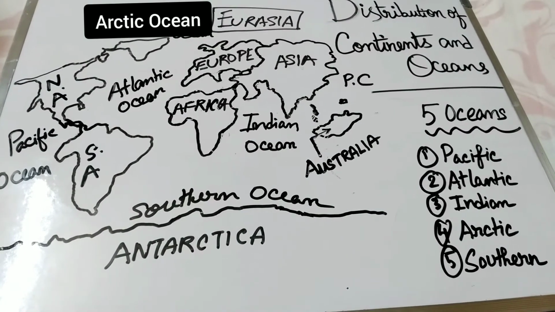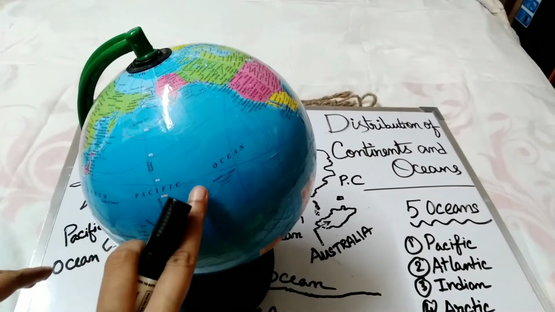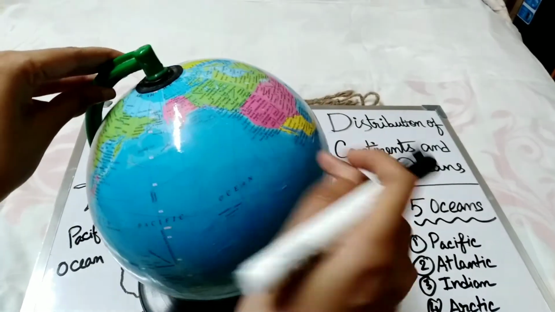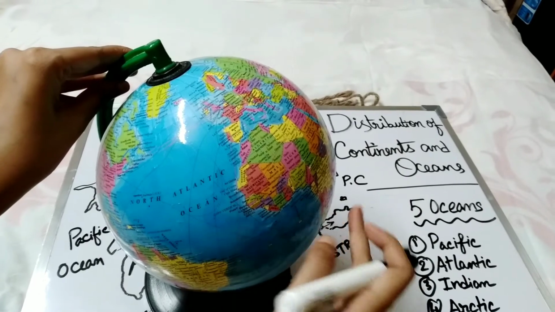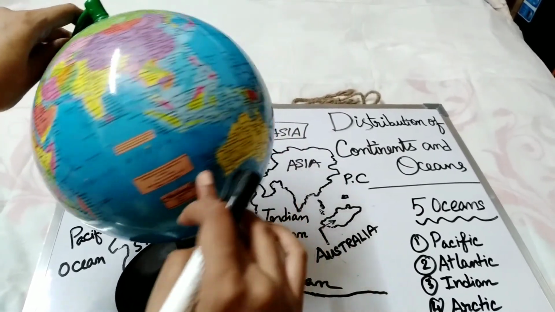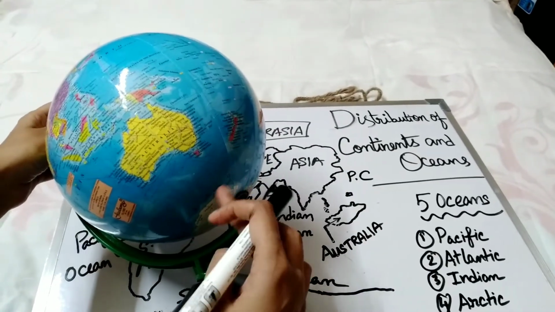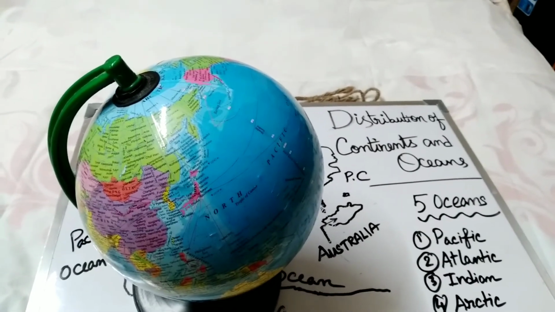Now I am going to show you in the globe also. You can see in this globe it is the Pacific Ocean. Here in the North Pole, it is the Arctic Ocean. Next one, I am showing you Atlantic Ocean. Next, this is our Indian Ocean. And the last one, here is the Southern Ocean. These are our 5 main oceans of our Earth.